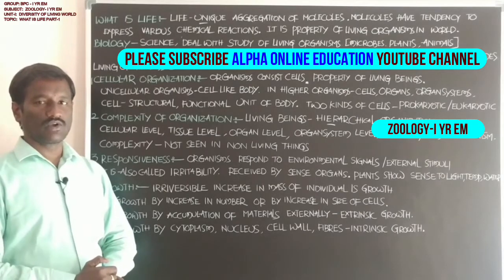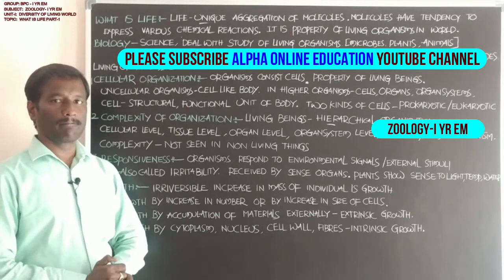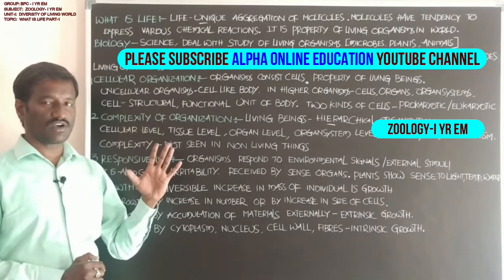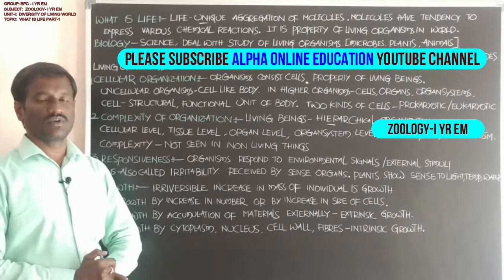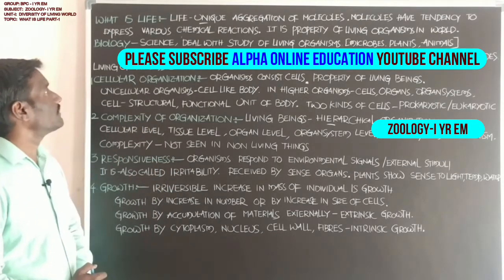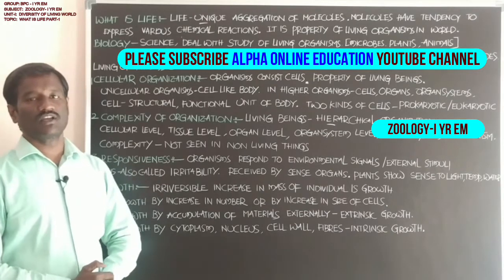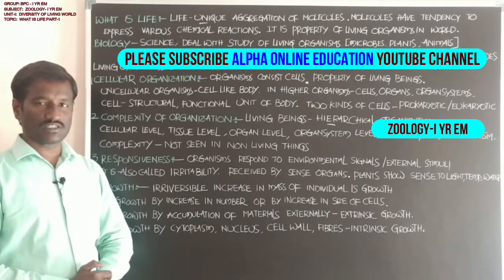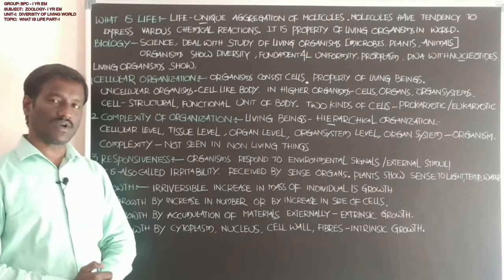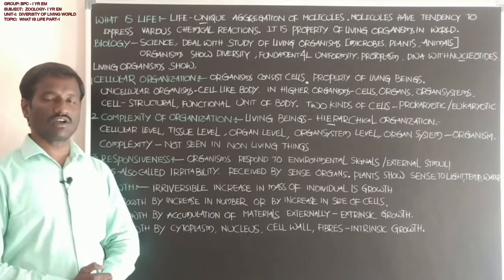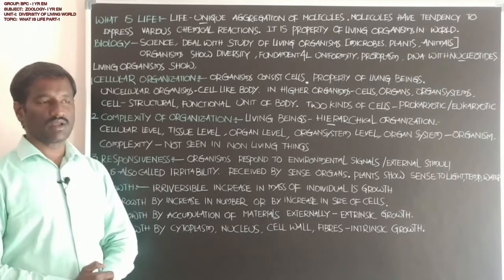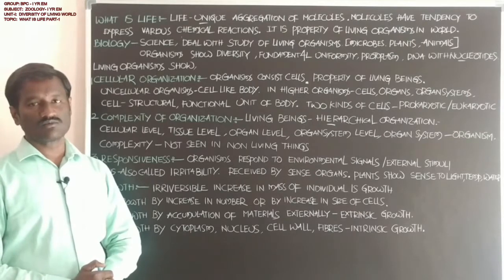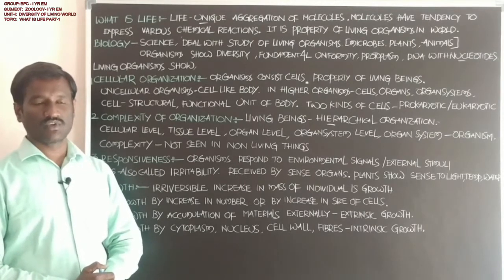Students, now we are going to discuss the diversity of the living world. It is the first unit in zoology. Students, what is the meaning of diversity? Diversity means the changes that appear in living things, living organisms. Each one of the organisms shows variations.